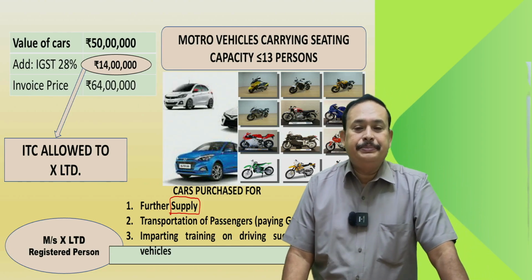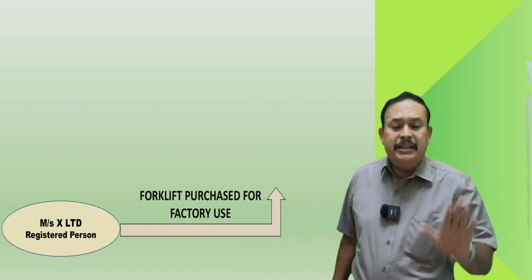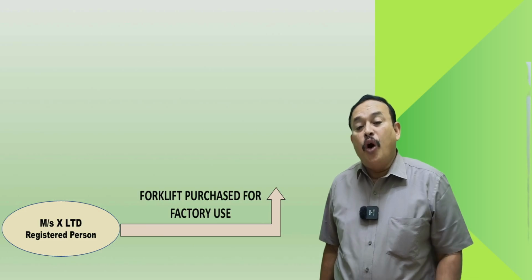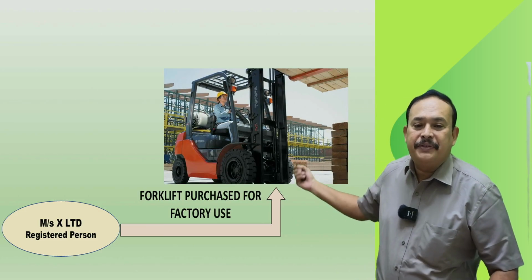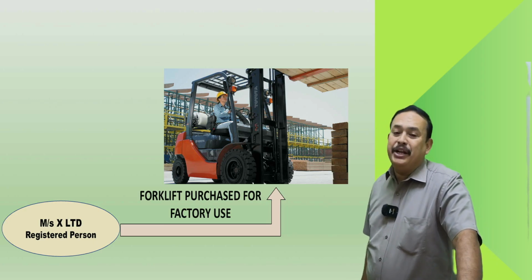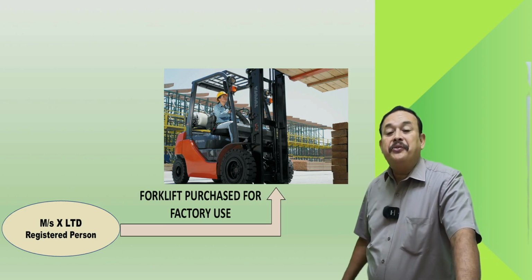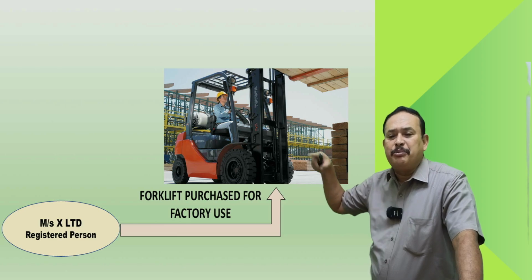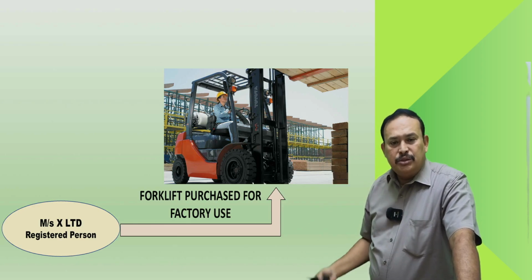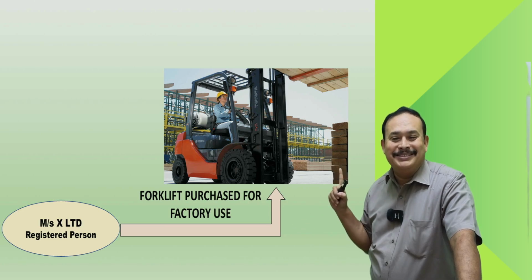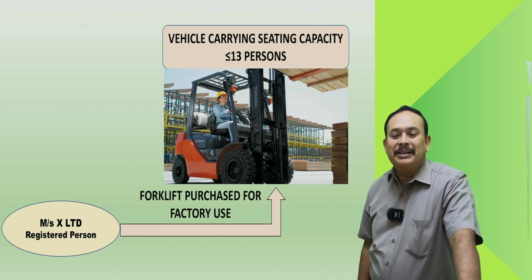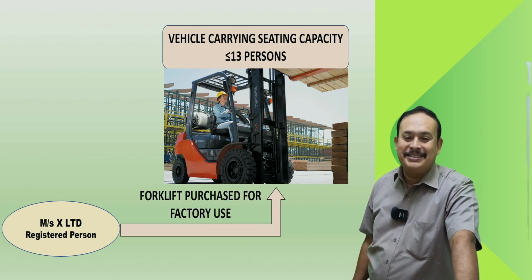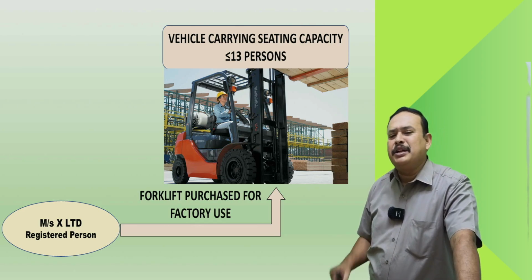Further, my dear friends, X Limited, a registered person, take as an example, purchases a forklift for factory use. For what purpose? Factory use. This is used within the factory premises. Seating capacity is only one, which is less than or equal to 13 persons. Is X Limited eligible to avail the ITC or not?